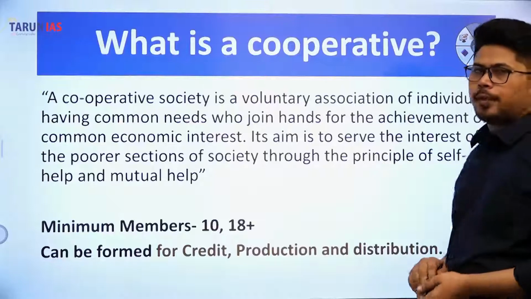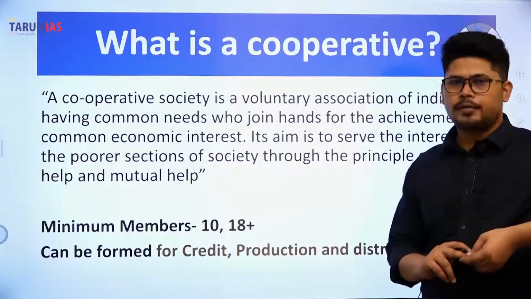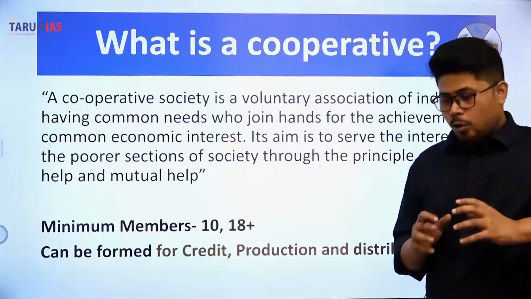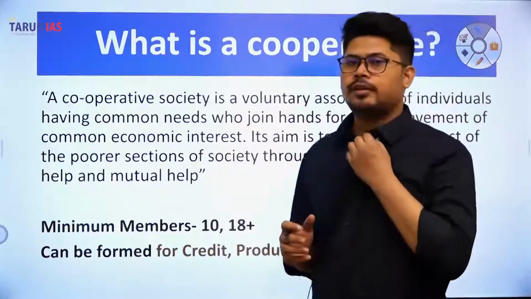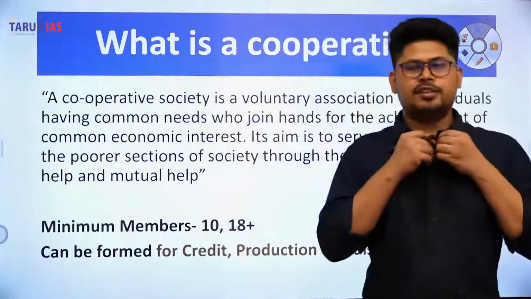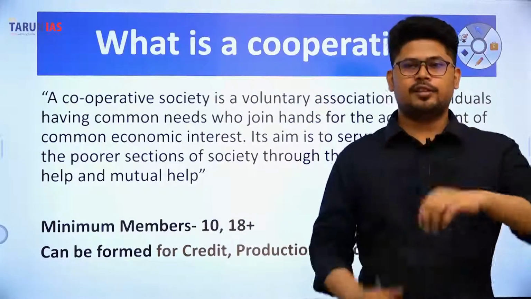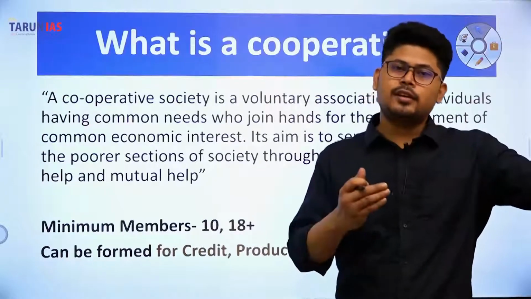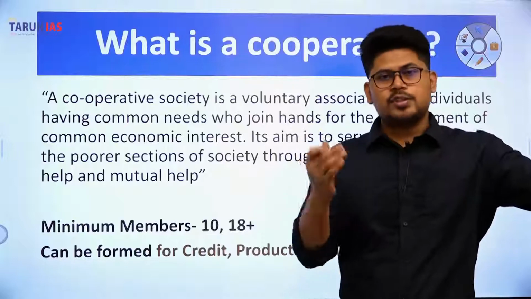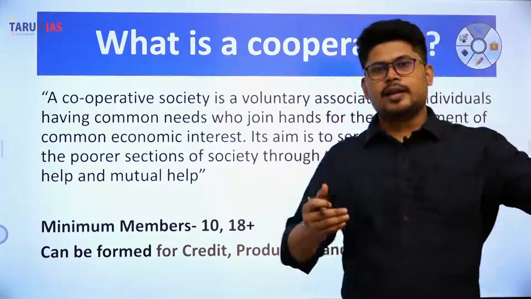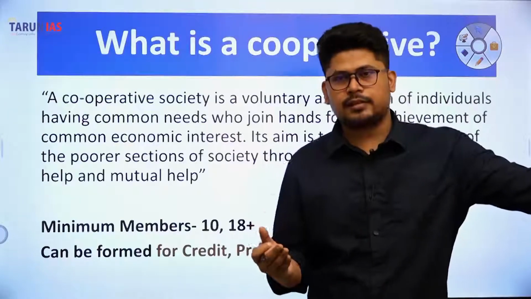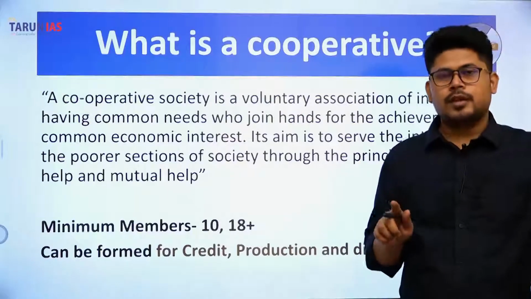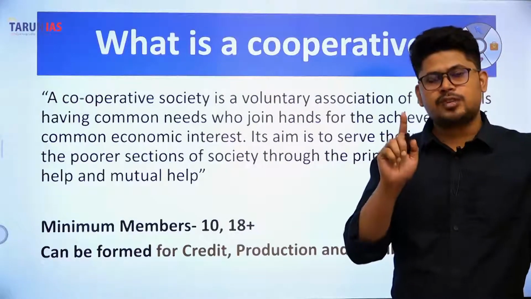Now, what is a cooperative? First of all, we need to understand what is a cooperative. A cooperative society is a voluntary formation, okay? Voluntary organization of people who should be at least 18-year-old. Okay? The first criteria is that they should have crossed the 18 years of age. That is, they should be legally entitled to enter into any commercial contract. Okay, if one is not above 18 years old, he is not eligible to enter into any commercial contract. That is why he should be more than 18 years of age. Moreover, that voluntary organization should consist of at least 10 members.